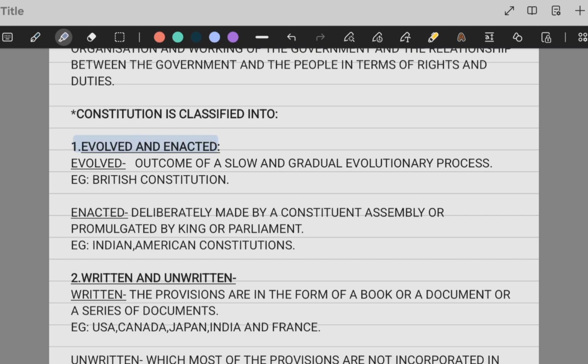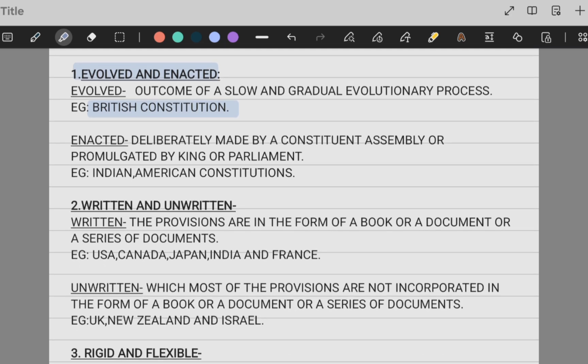So, what is evolved? It's the outcome of a slow and gradual evolutionary process, like the British Constitution. So, it's very slow, and there are evolutionary stages of its development. And enacted, it is made by a constituent assembly or promulgated by a king or a parliament. So for India, it's made by the constituent assembly. So India has the enacted type of constitution.